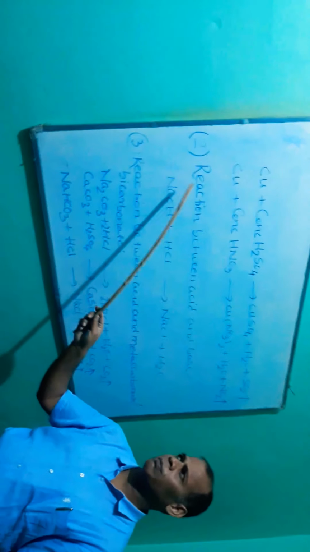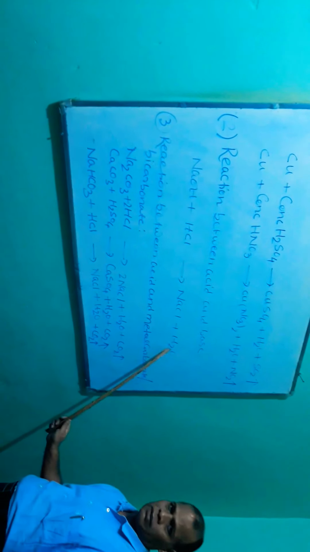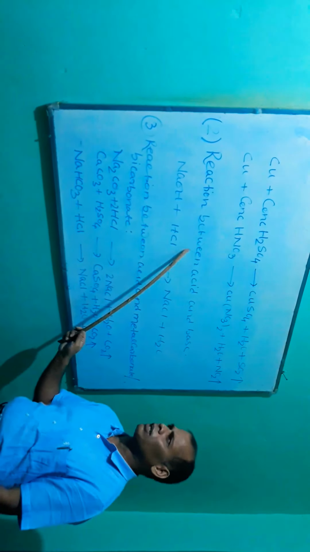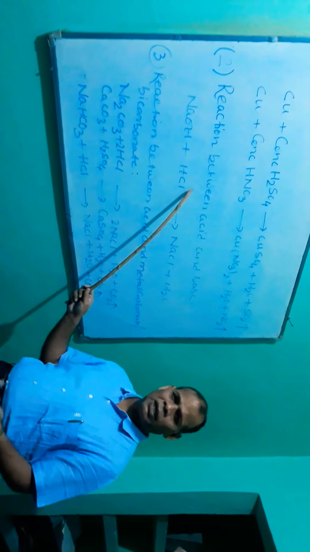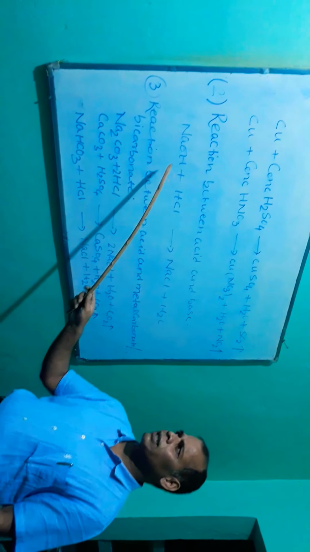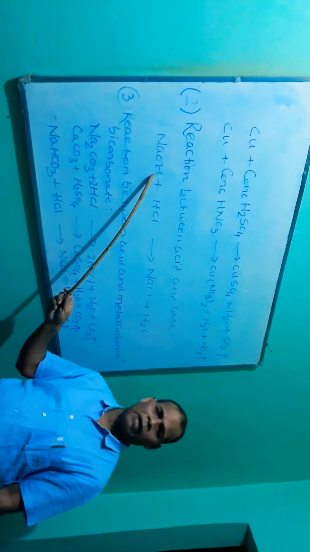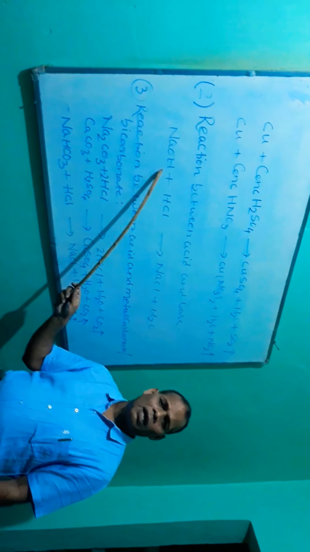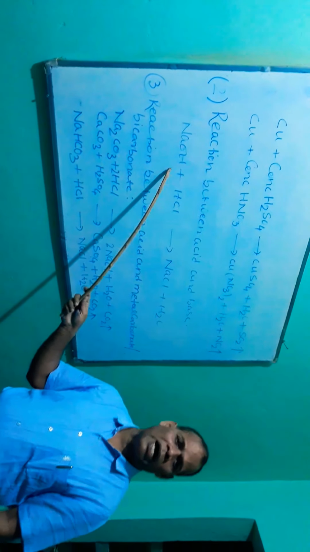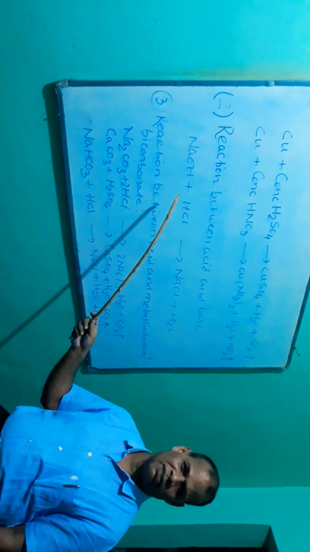Now let us start with the second chemical property: reaction between acid and base. Acid reacts with the base to form salt and water. This is very interesting. This can be understood by one of the important experiments. In a conical flask, you take an aqueous solution of NaOH and add a little amount of phenolphthalein. Then you see the color becomes a lovely pink.